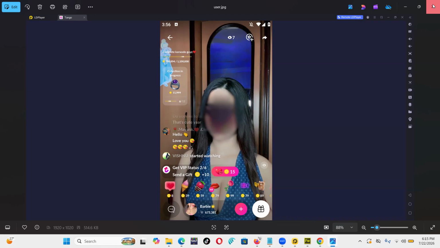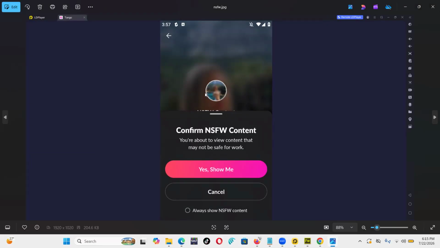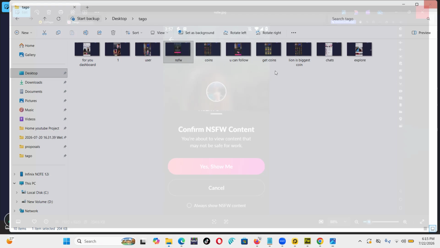Okay, when you click on other content, maybe someone is producing NSFW content, the app will bring you something like this. So before you view that content, you have to say yes, show me. Okay, then you'll be shown that video or picture. Or you can just tick always show NSFW content, then you won't have to switch it on each time.